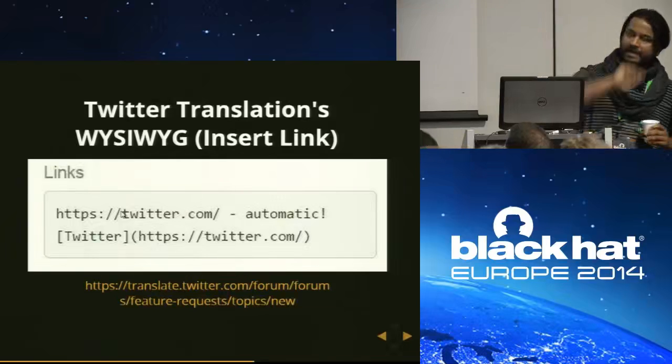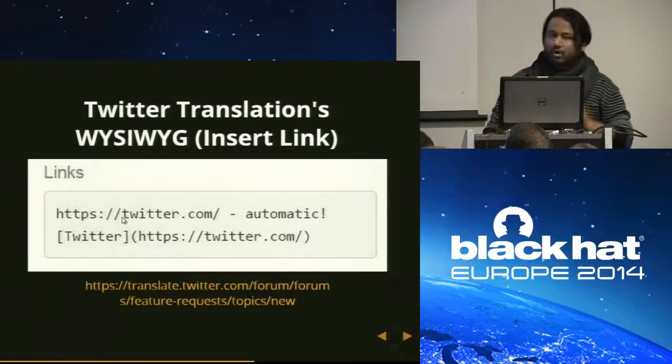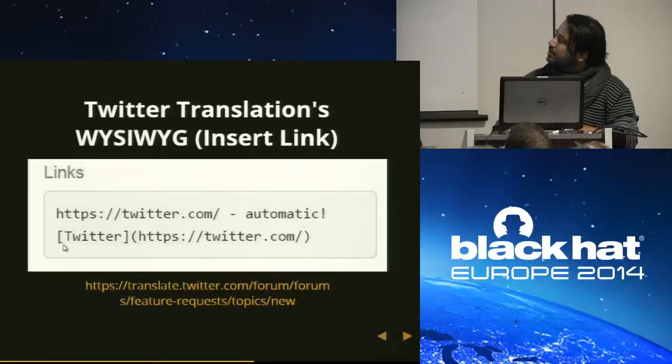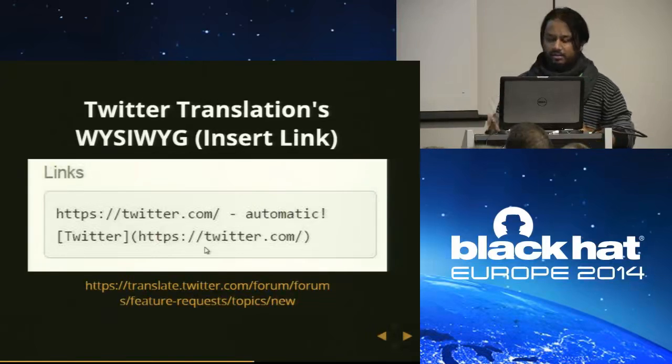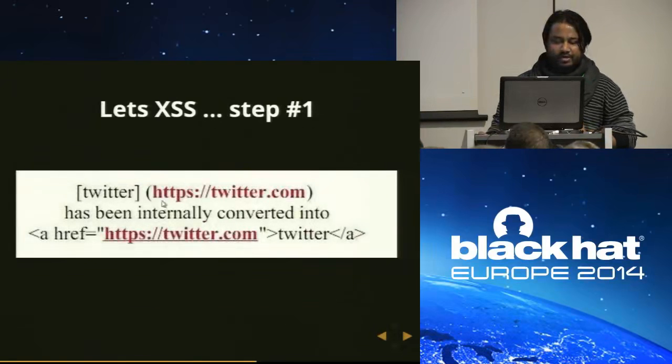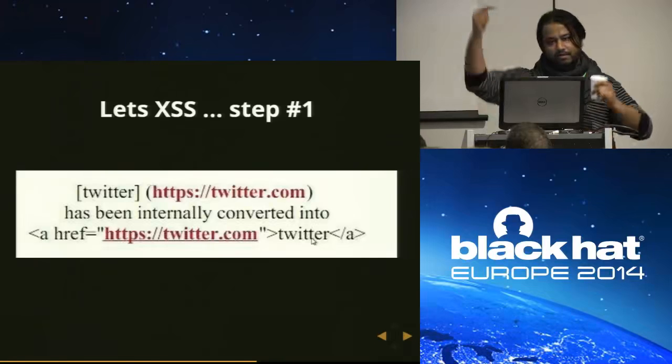If you remember from the early slide, if you want to have a link on the Twitter forum, it should be like that. The name of the link will be in square brackets, and in small parentheses, there will be a URL, okay? So it means if you write Twitter in square brackets and twitter.com in small parentheses, it will be internally converted into an anchor tag with an href that will hold this value, and this Twitter goes here. Makes sense. Okay.